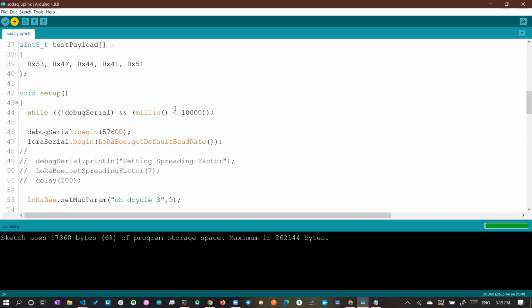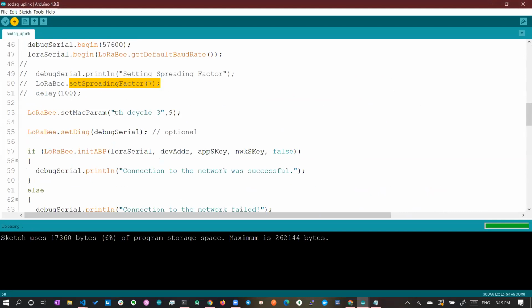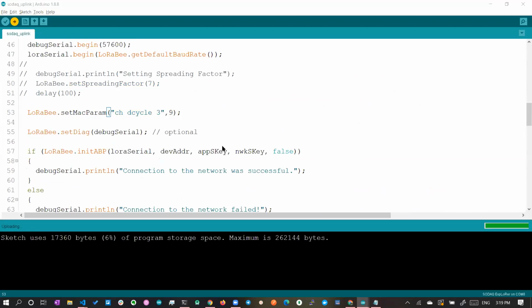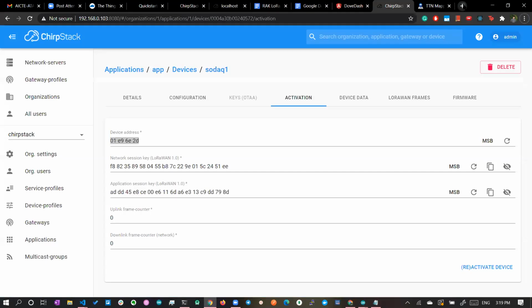Here, if you see void setup, again it is LoRa serial dot begin. With LoRa serial dot begin, you have to pass in the default baud rate, and here you can set the spreading factor. You can see we set the spreading factor to 7, and you can also set some MAC parameters, like changing the duty cycle for channel 3 to 9. We have not seen duty cycle yet. Duty cycle is how much airtime a node may use.